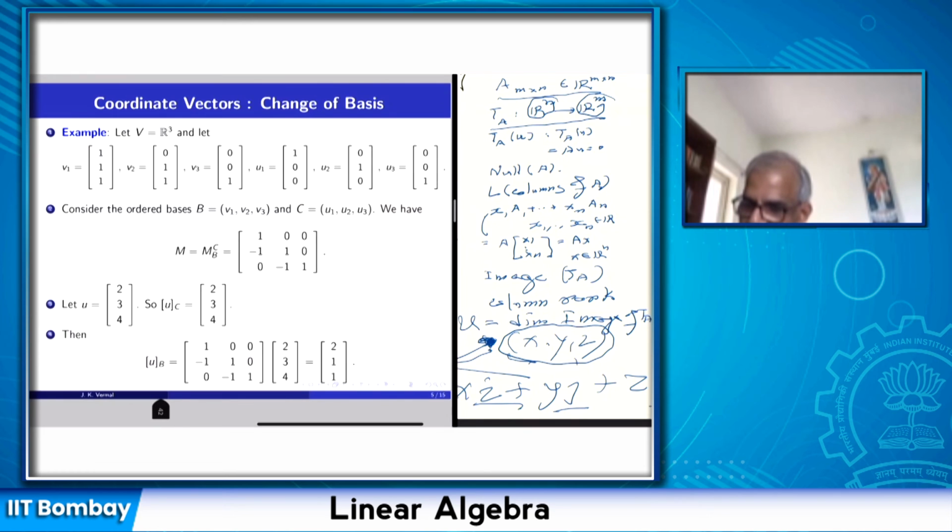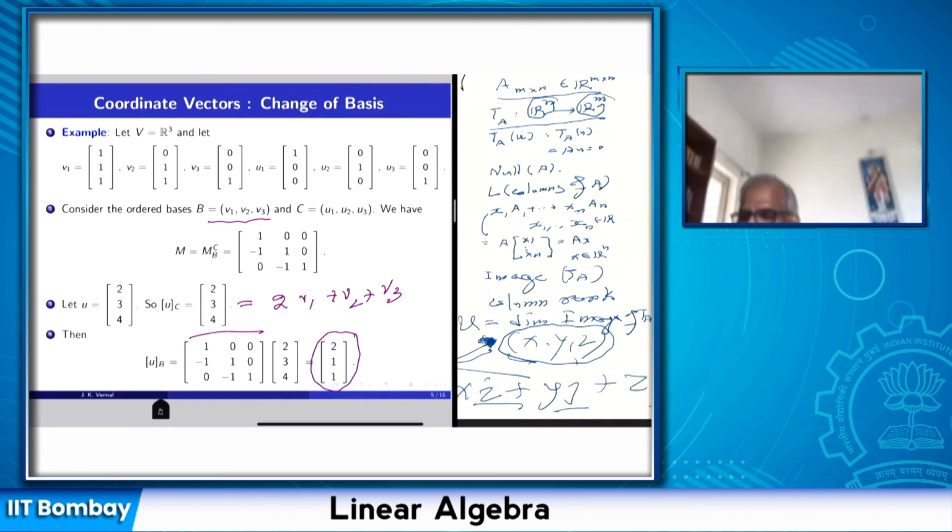Now I want to write the coordinate vector of U with respect to this new basis B. So you pull out the transition matrix and operate it on the coordinate vector of U with respect to C. I get 2, 1, 1. So this says that this vector is really 2 times V1 plus V2 plus V3. And you can check this is true.